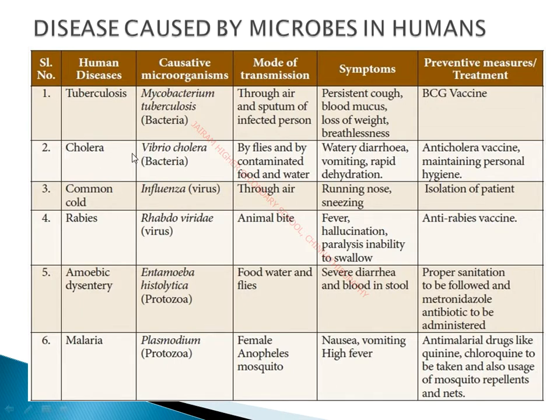Okay, so cholera is caused by Vibrio cholerae. It can be spread through flies and by contaminated food and water. Watery diarrhea, vomiting and rapid dehydration are the symptoms of cholera. Watery diarrhea is simple diarrhea. Whenever there is a diarrheal disease, our body is prone to lose much water. The loss of a large amount of water from our body is called dehydration.